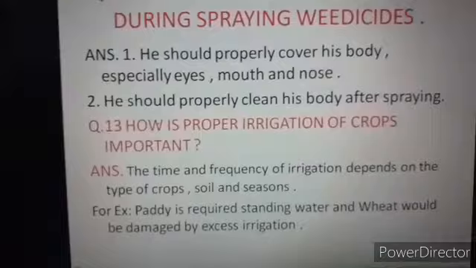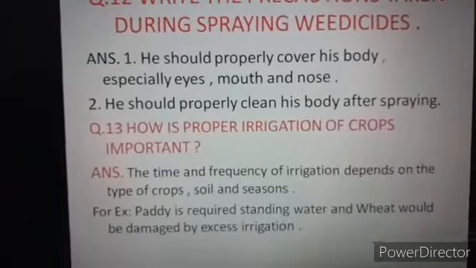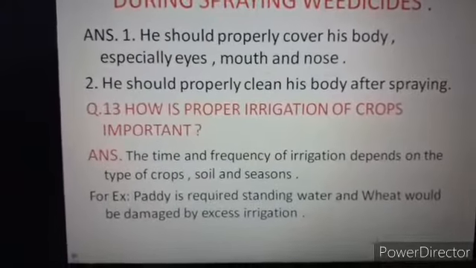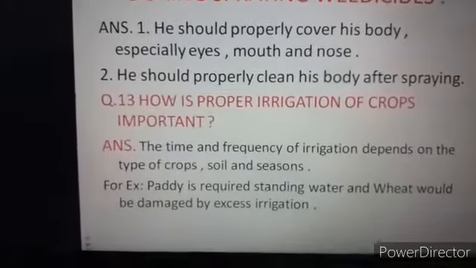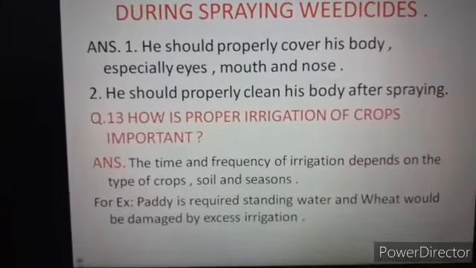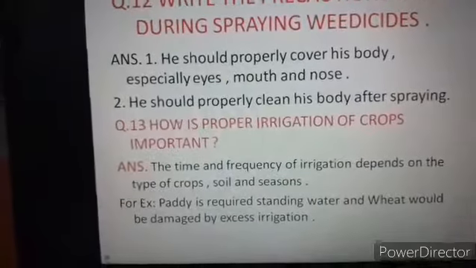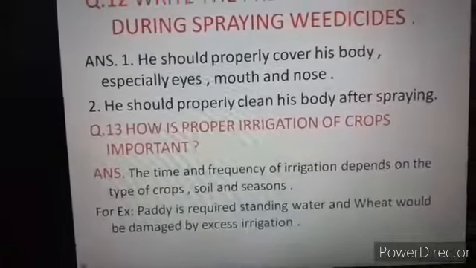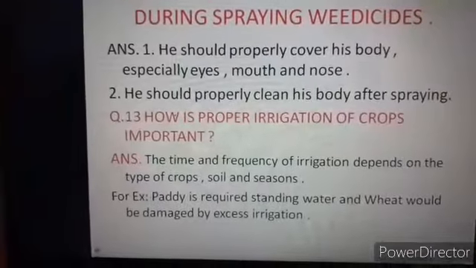The second factor is soil, because at different places a different type of soil is present in the land. So the water absorbing capacity of the soil is also a factor on which irrigation of crops depends. If the soil absorbs more water, we give water after a longer time. If the soil has less absorbing capacity, we give water to that type of soil from time to time.